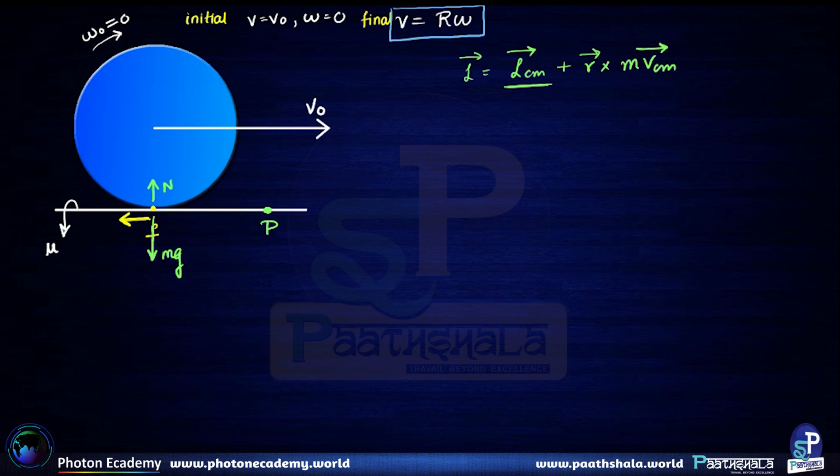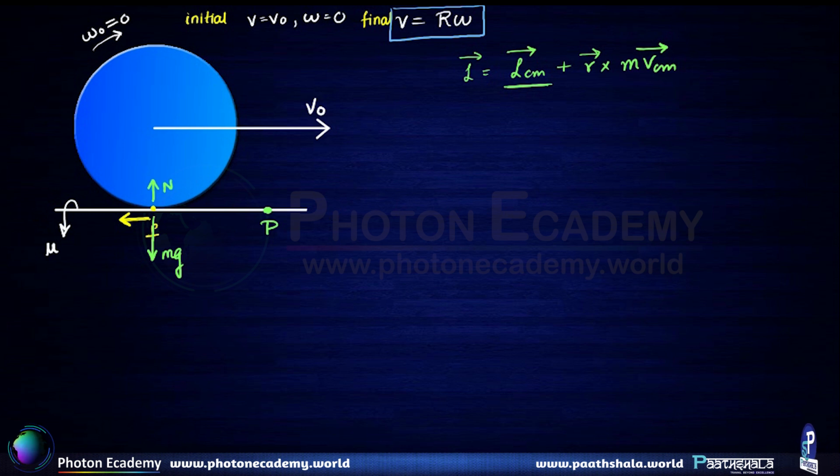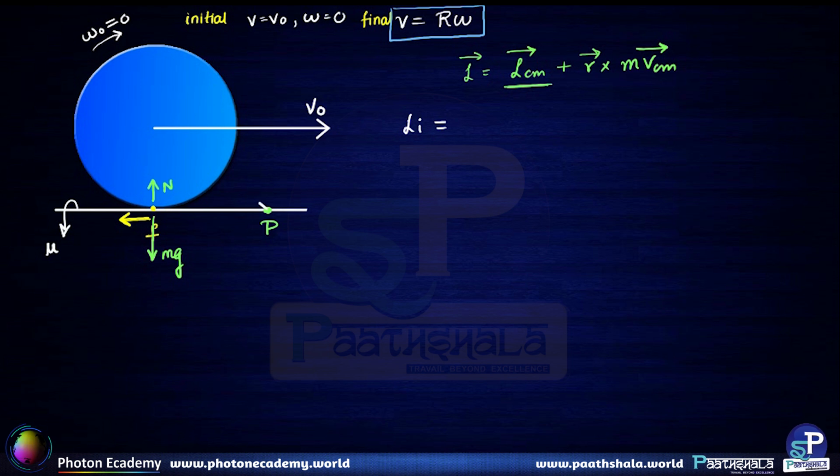After a while, when this object starts pure rolling, then the angular momentum about point P changes. Let me write down the initial angular momentum first. So initial angular momentum is going to be equal to LCM is 0, so R cross MV. So this is the position vector R, and cross MV.